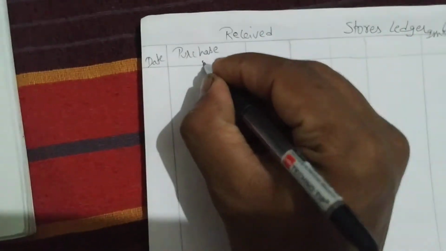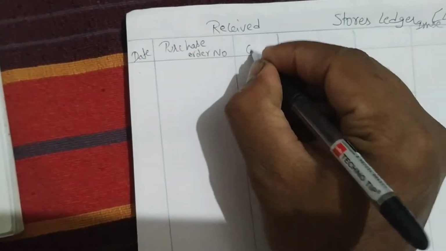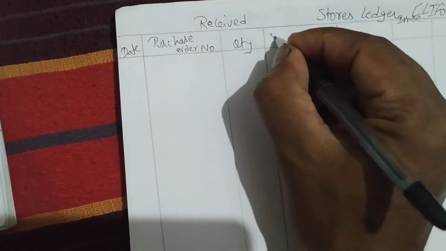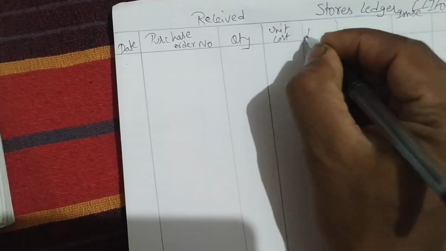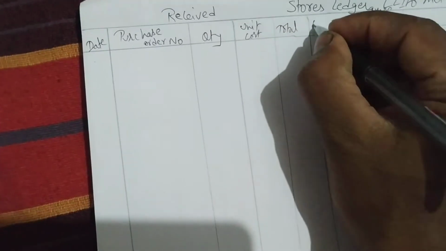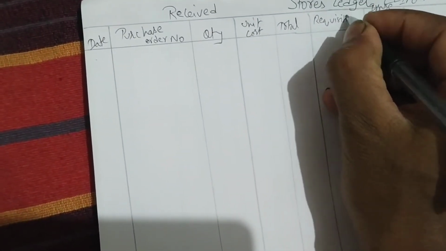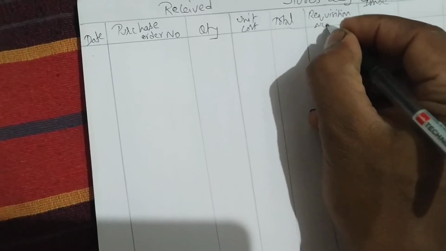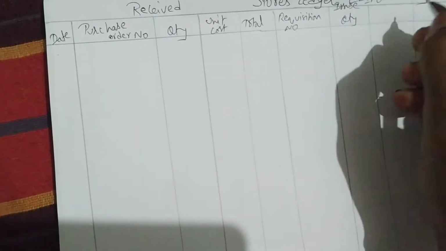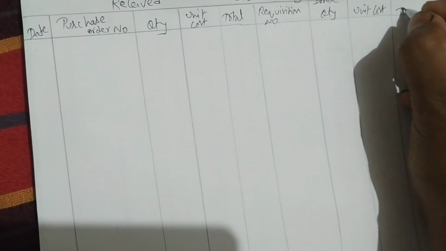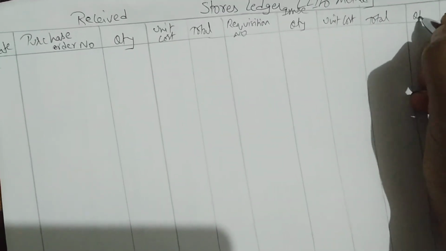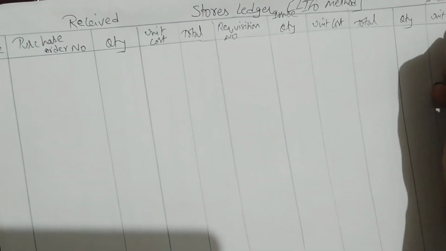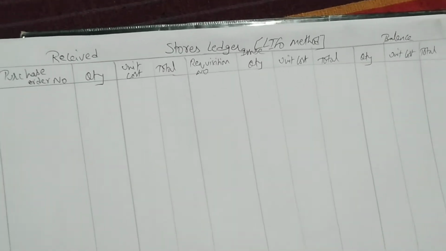We have to write here purchase order number, quantity, unit cost, total. The next: requisition number, quantity, unit cost, total. Quantity, unit cost, total. So this is the format we have to follow.